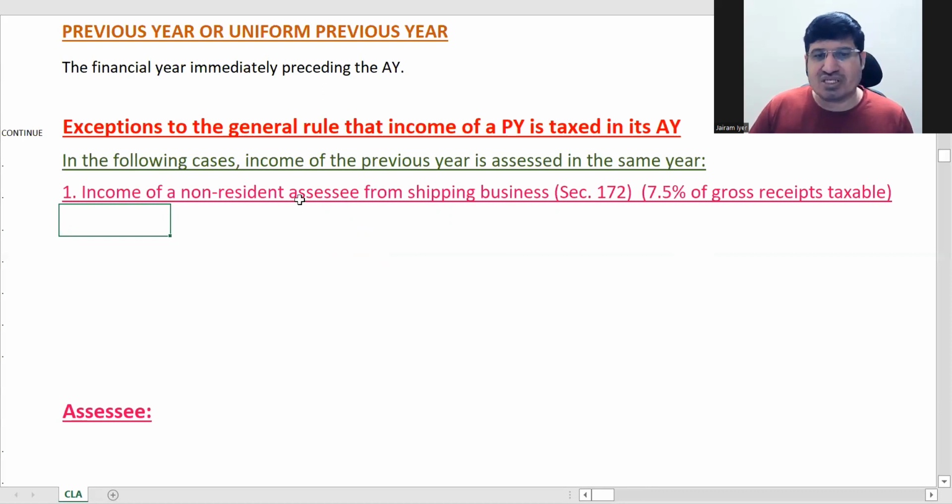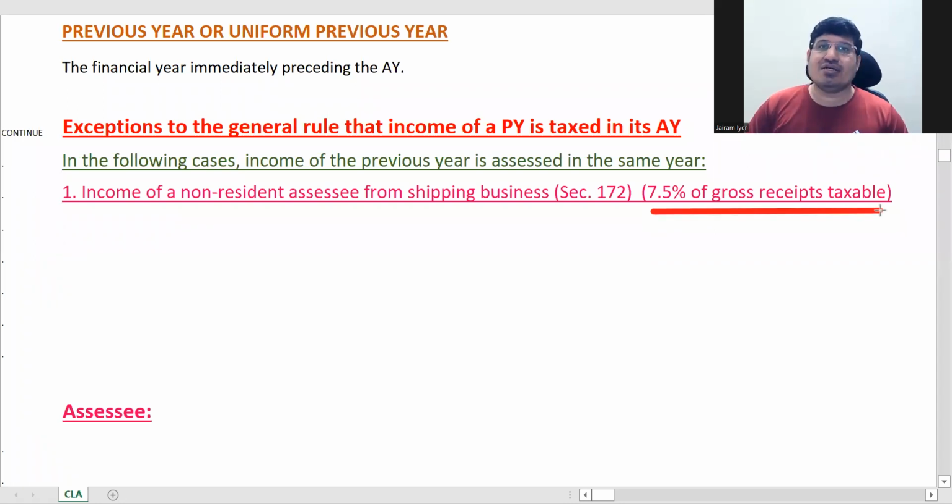So one is shipping business of non-residents, and how it is taxed is 7.5% of their gross receipts is deemed to be their income. 7.5, not 75%, sorry, 7.5% of gross receipts. Okay, because they have just come, they are still doing their business. They have come into one trip in India. So their P&L and all will not be ready. You will not get ready-made profit, so you assume that their income is 7.5% of gross receipts. Okay. You won't be asked any problem from this. You only have to know this much.